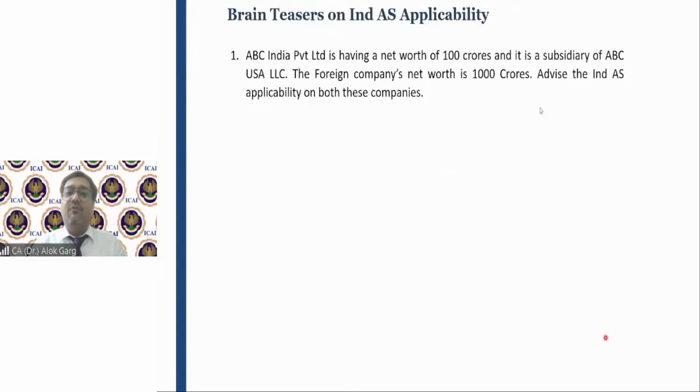Guys, what is your answer for 1? I think you have understood the answer for 1. Yes. On this company, IND AS is not applicable. And even on this company, IND AS is not applicable, right? Yes. The second one.